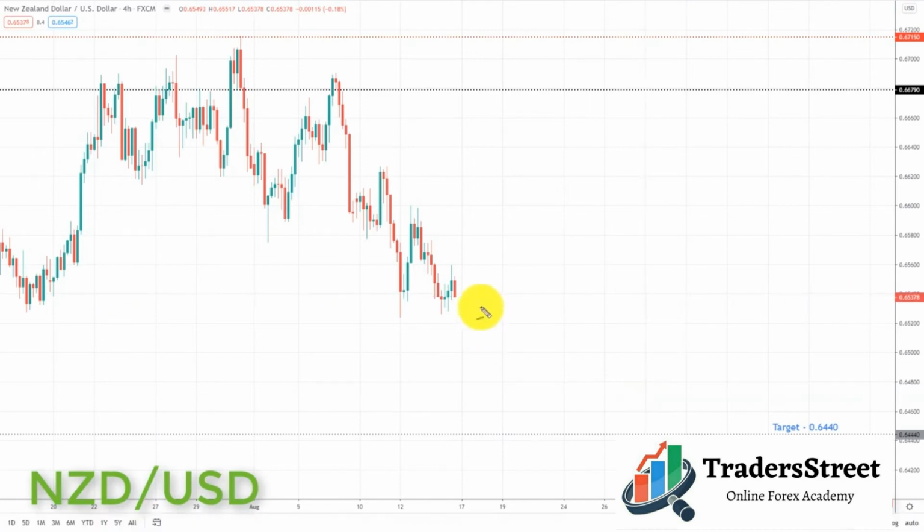So very simply put, we are looking for further declines to the downside this week in New Zealand dollar. Any pullback in this area is going to be viewed as an opportunity to start to look, and I don't think we're going to come all the way back and retest the 0.66790. So any pullback in this area is going to be viewed as an opportunity to start to look for bearish setups, and we're going to be looking at initiating shorts down towards the next key of support to the downside, the target set at the 0.6440.